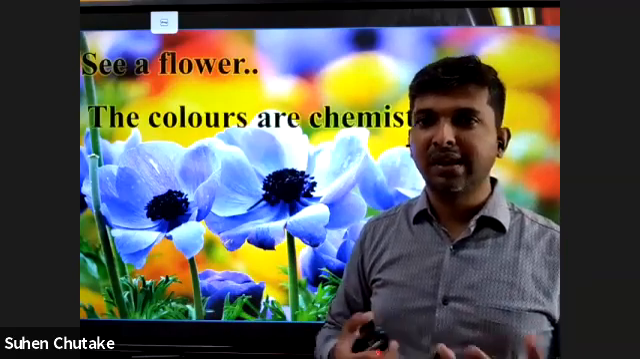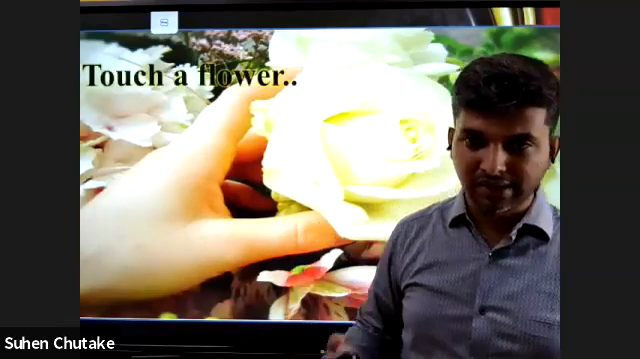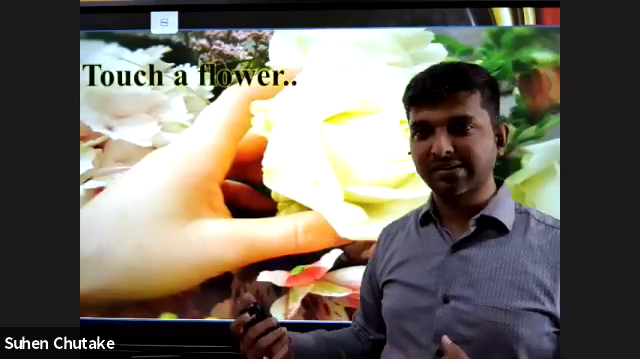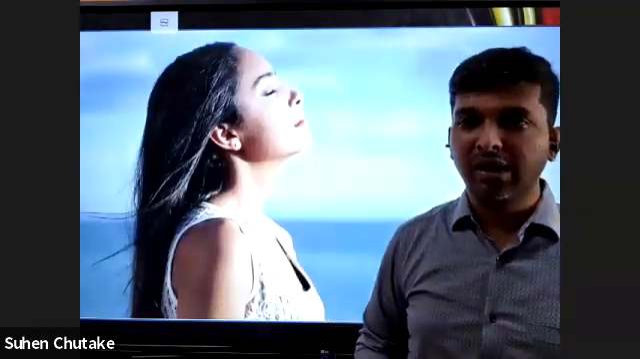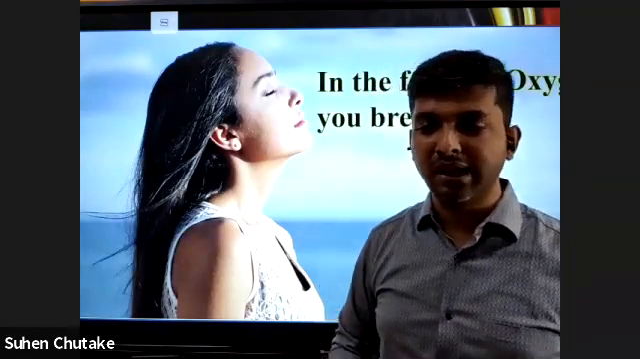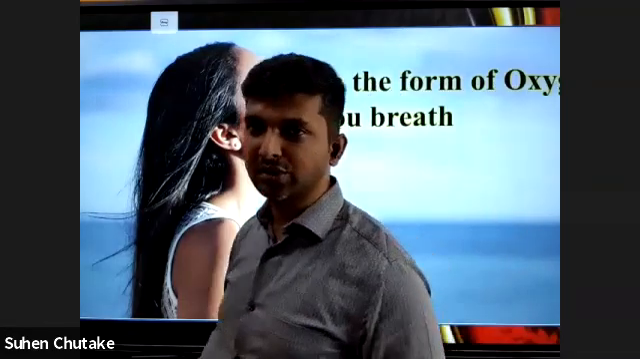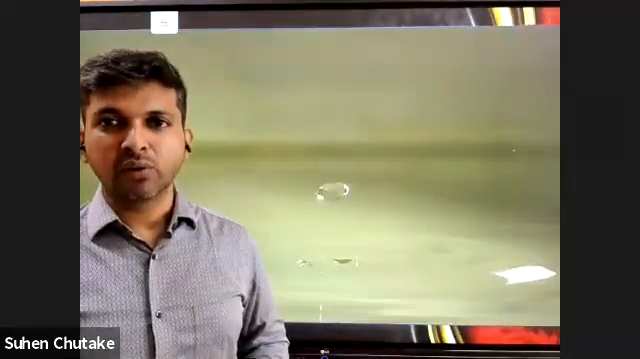So you can see that chemistry is there in the colors, it's there in the fragrance, it's there in the touch of the flower. The touch is smooth and soft because of the waxy coating. So the waxy coating is again coming under what? Chemistry. Not only this much, but also the air which we breathe in, that is oxygen. So that oxygen is also coming under what? Chemistry.